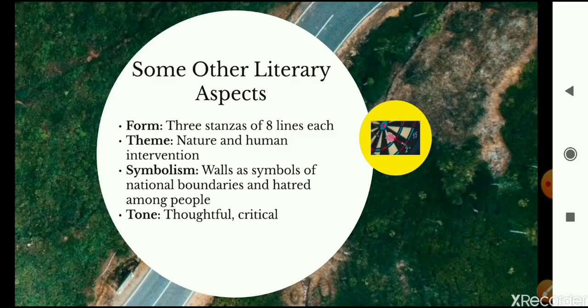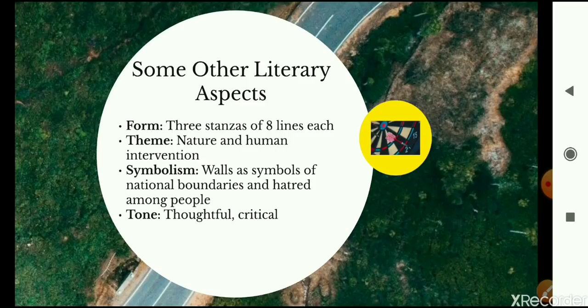However, he also focuses on the overpopulation in the valleys. He also focuses on the haphazard ways in which the cities have grown. He focuses on the kind of walls, the kind of boundaries that we have built across nations between two different countries. So he talks about nature and how humans have intervened, meaning to come in between something. We have interrupted the natural flow of nature, we have interrupted the way nature works, and we have grown in a haphazard, in a completely chaotic manner. We have disturbed the nature.